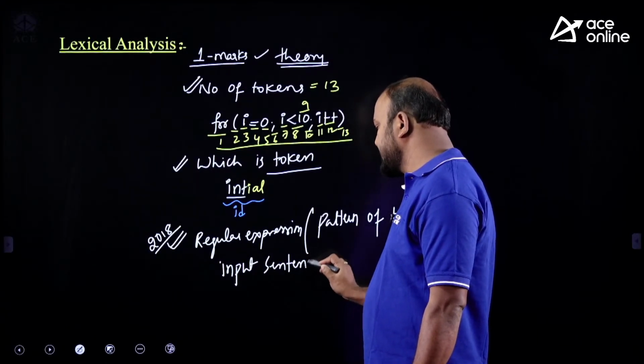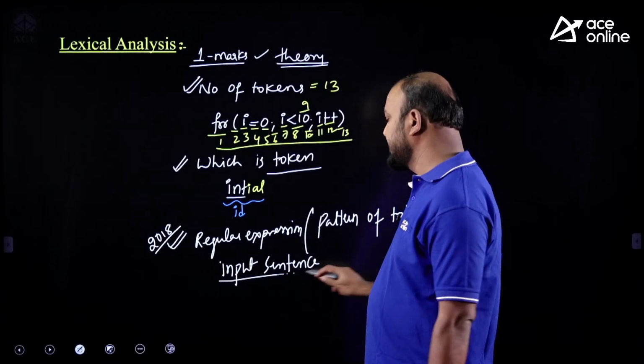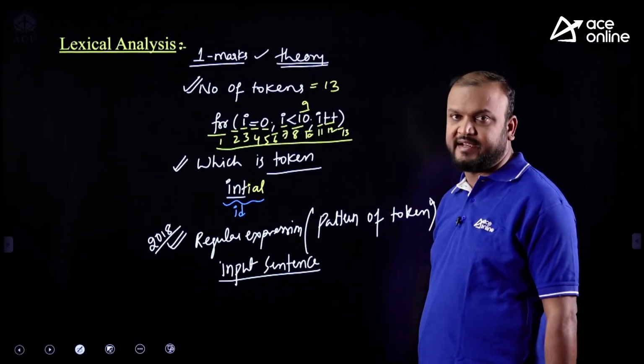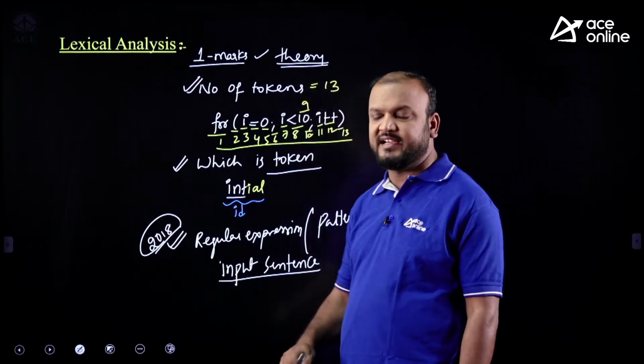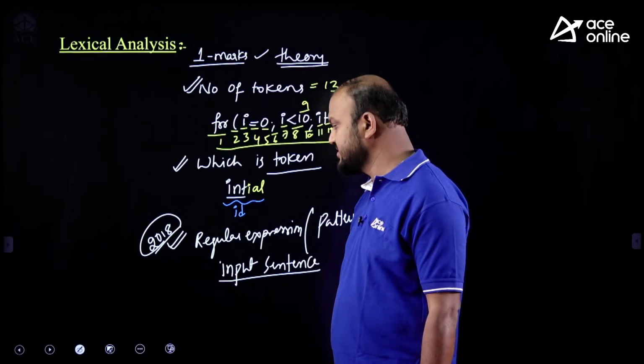On the input sentence, we have to parse and see which token stream is going to be generated. This kind of question was asked for the first time in 2018, and you can expect similar questions in the coming GATE examinations.